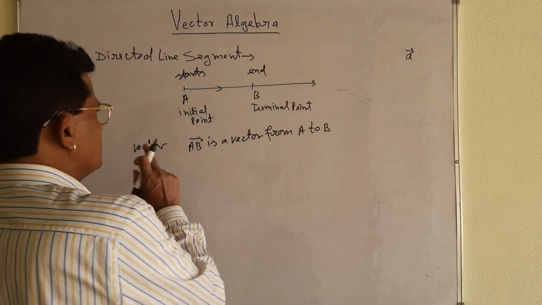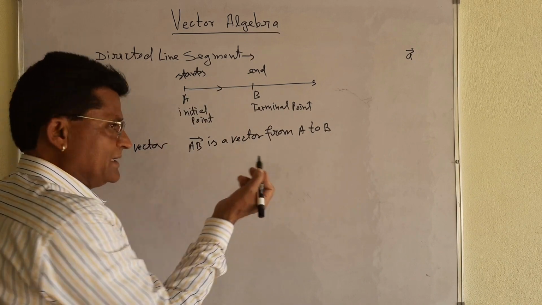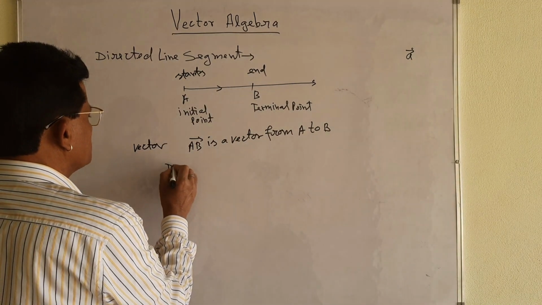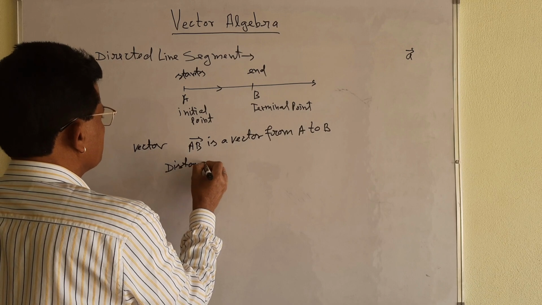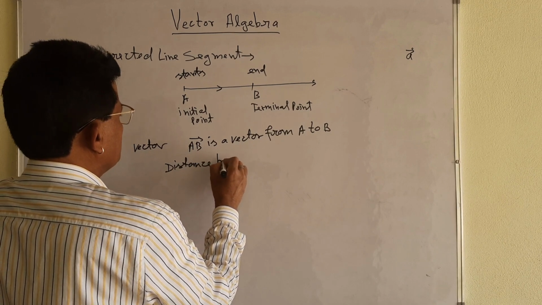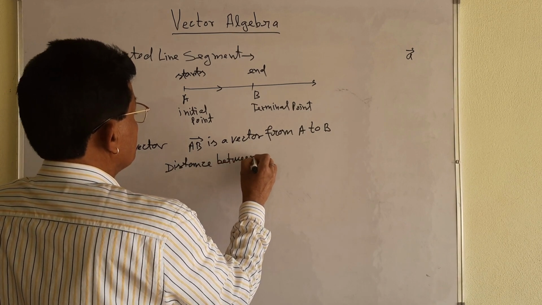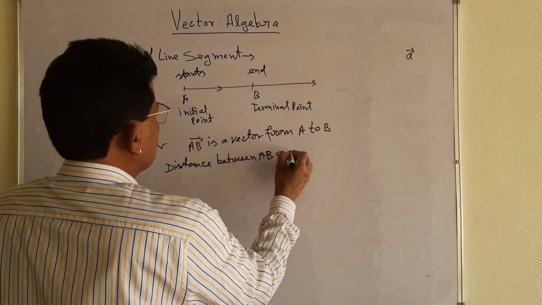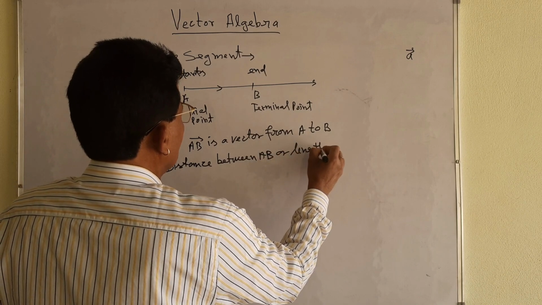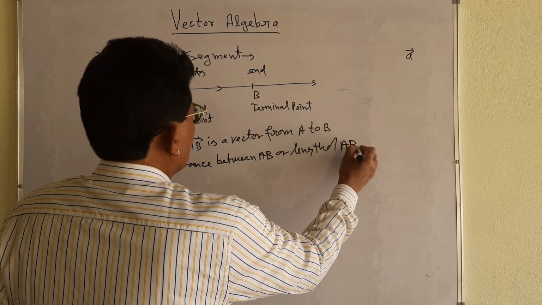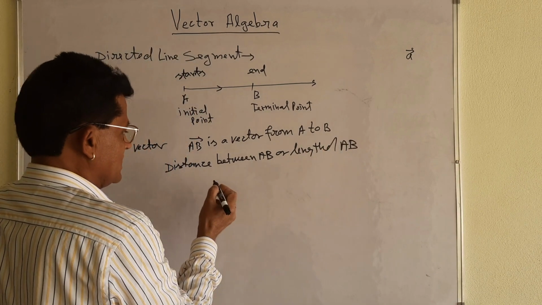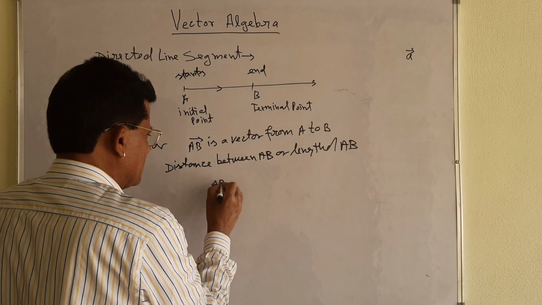Let me take the distance between A and B, or you can say the length of AB. AB has the magnitude only.